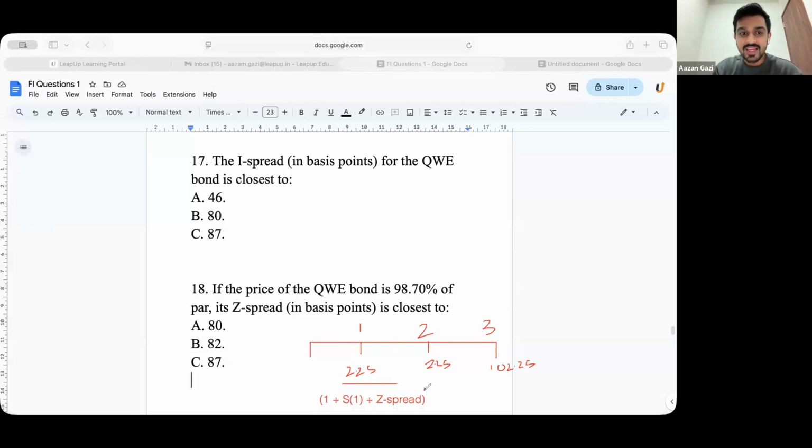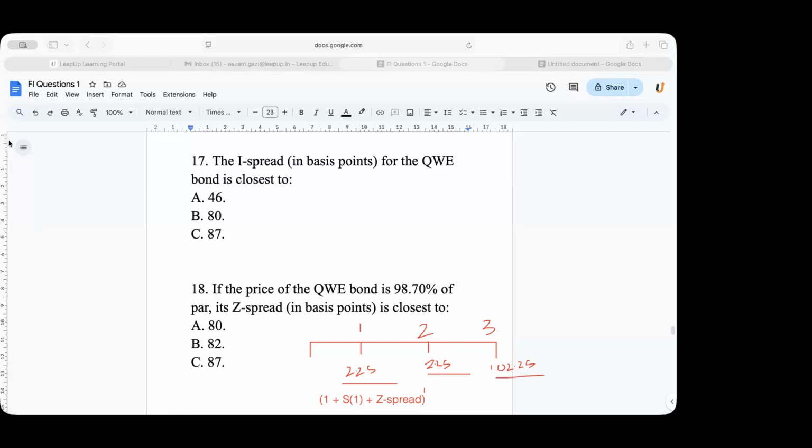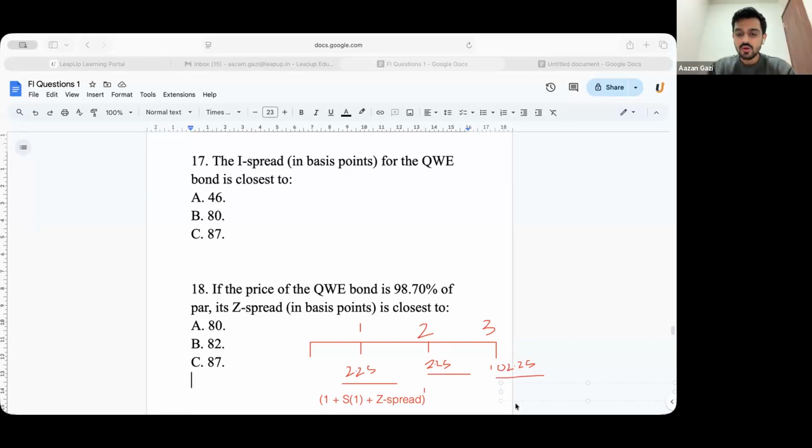Can someone tell me what you will divide this number by? 1 plus spot rate of year 2 plus Z spread, raised to 2. Is that clear for everyone? Yes, sir. Similarly for this one, what would it be? 1 plus spot rate for year 3 plus Z spread, raised to 3.